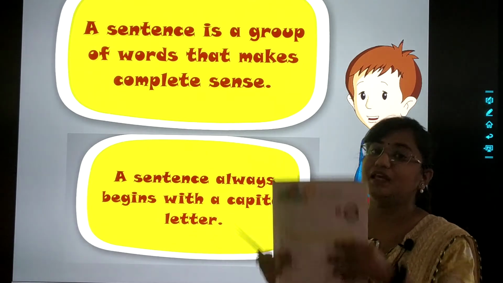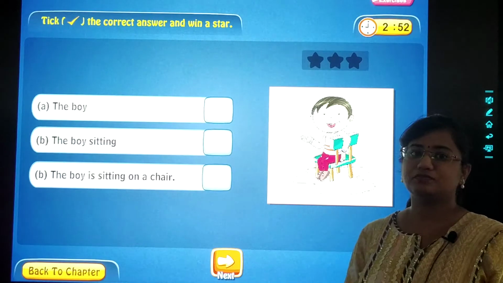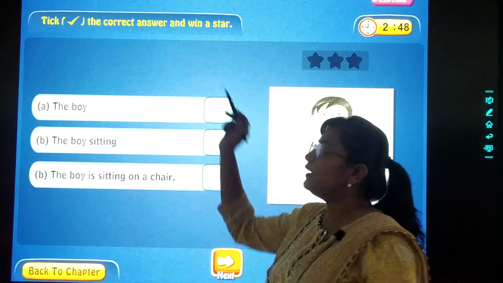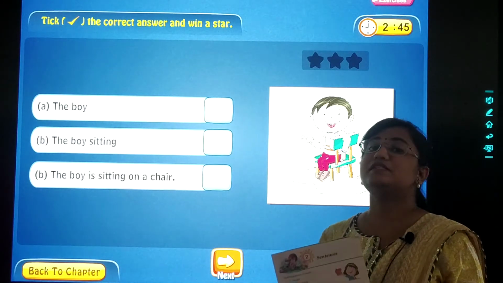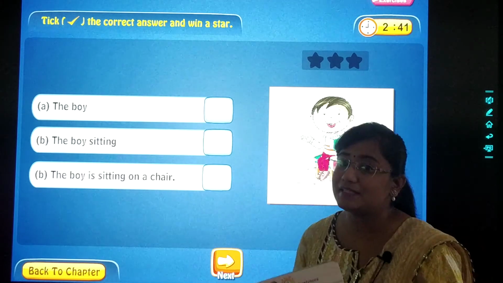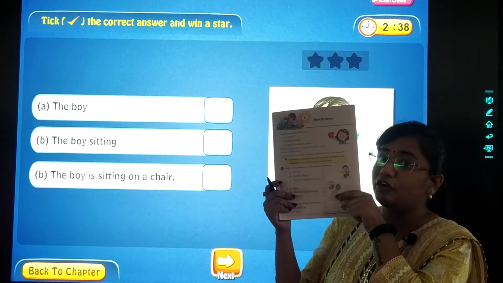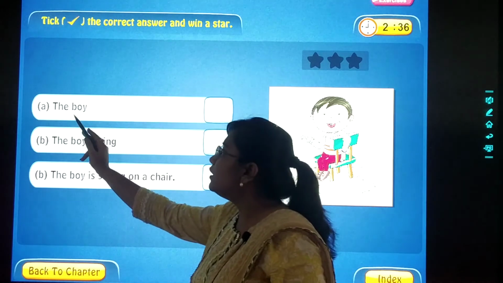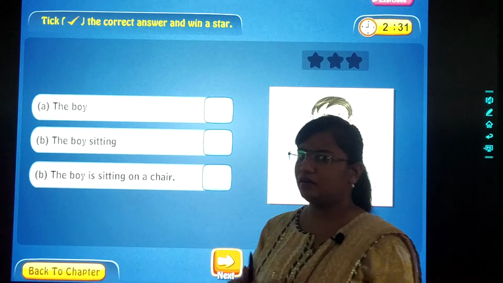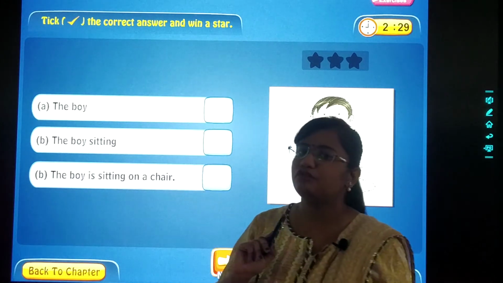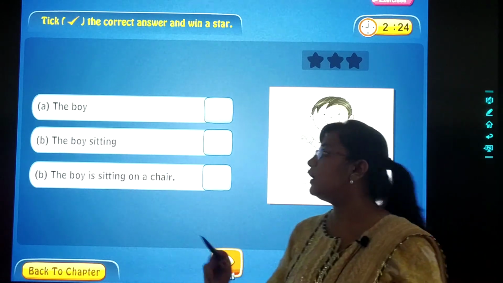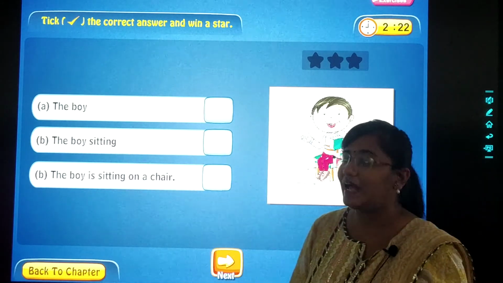Now let us see our exercise. So dear children, in this exercise, we will tick the correct answer. Here we will select the sentence which is making a complete sense. See, it is there in your textbook. Number 1, the boy. Next, the boy sitting. Are these two groups of words making a complete sense? Let us read the third one and understand it.